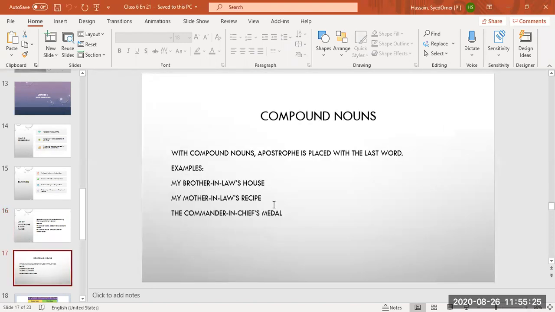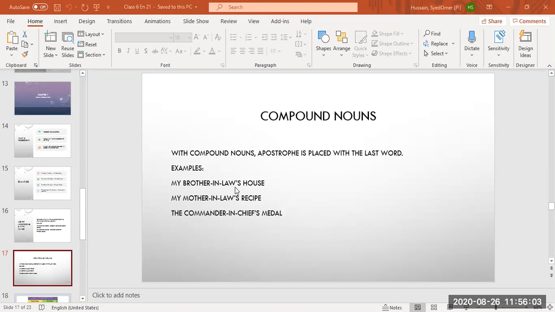Okay, now students, what about compound nouns? All of you know the word compound. Compound means more than one. So with compound nouns, we put the apostrophe with the last word. For example, my brother-in-law, the last word is law. So we are going to put apostrophe with the last word, that is law. My brother-in-law's house, my mother-in-law's recipe, the commander-in-chief's medal.